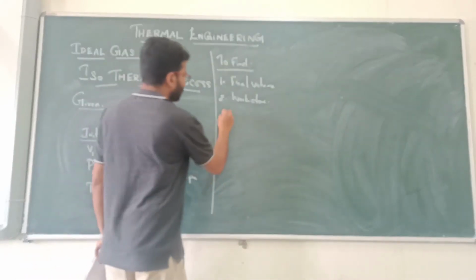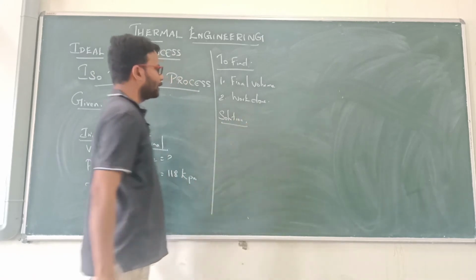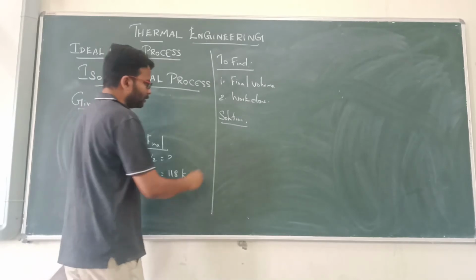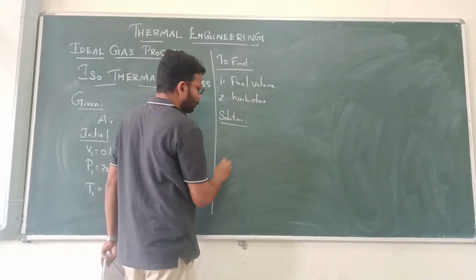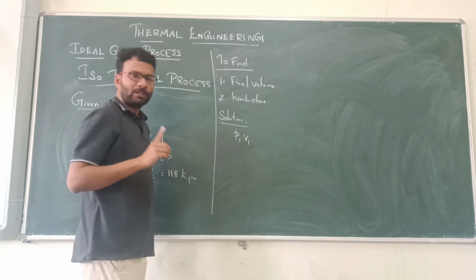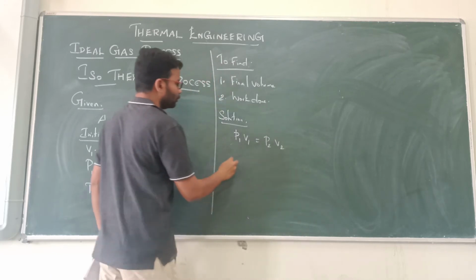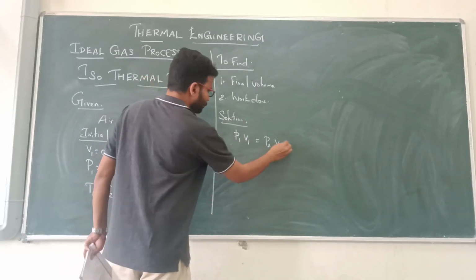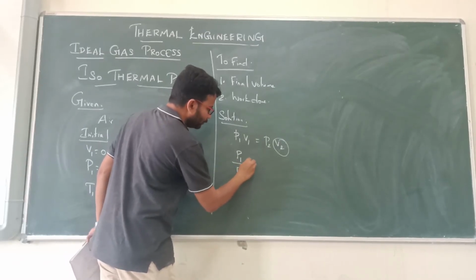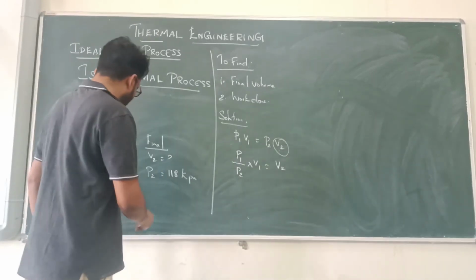Okay, now we are going to the solution. Since it is an isothermal process, to find the final volume we know the relationship for an isothermal process: P1 V1 is equal to P2 V2. Therefore what we need is V2. Keep this V2 here. So P1 by P2 into V1 is equal to V2. What is the value of P1?